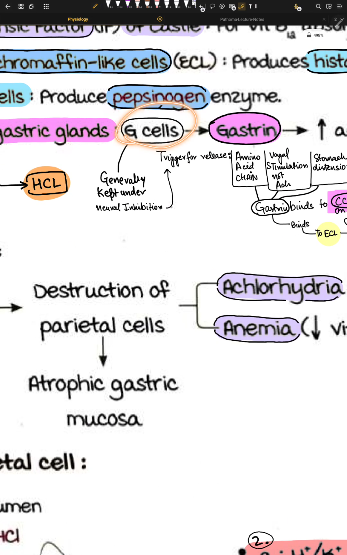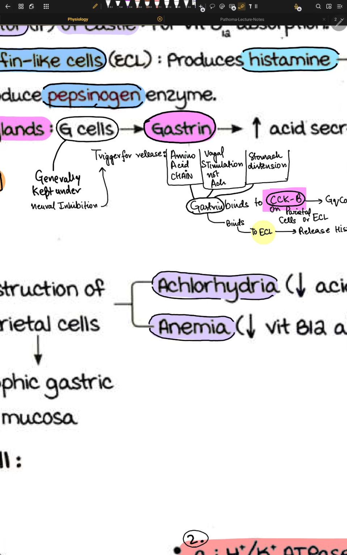How? So the G cell is generally kept under neural inhibition because upregulation of G cells can lead to upregulation of acid, and it can upregulate acid-mediated destruction. So the triggers for the release are amino acid chains, vagal stimulation, and stomach distension. So these 3 things. Amino acids and proteins, and vagal stimulation, it means something is stimulating your cranial nerve number 10, and it's not acetylcholine directly.